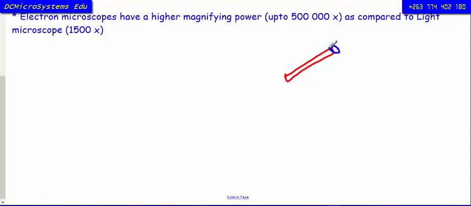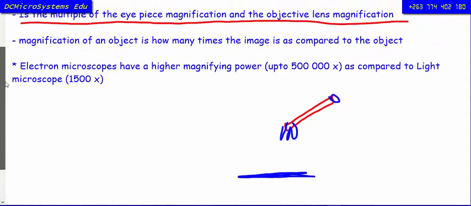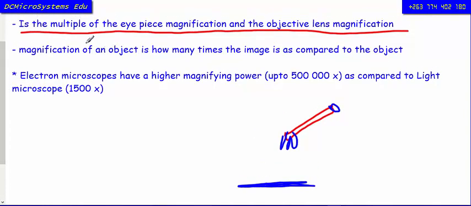We have the eyepiece lens somewhere there, and then here we have the objective lens, and then we have the stage here. So if we are talking about magnification, we are talking about the product of multiplying the eyepiece magnification and the objective magnification.